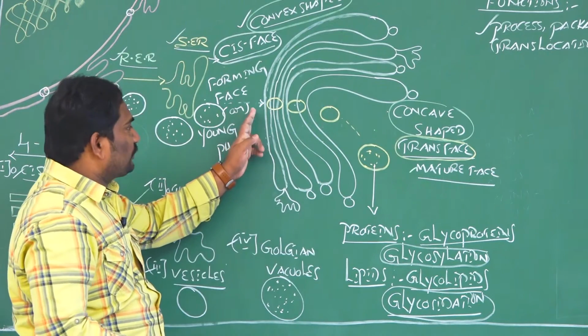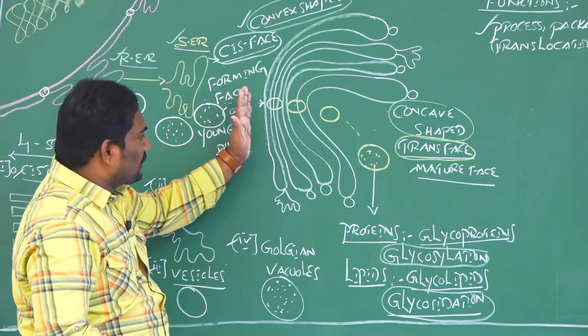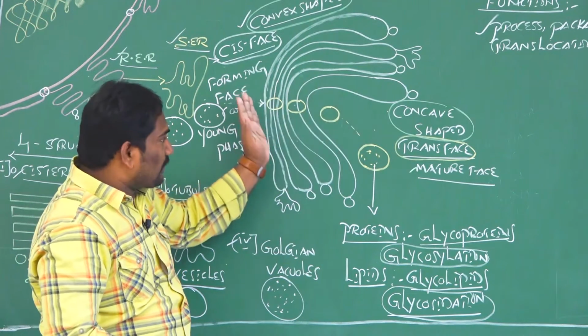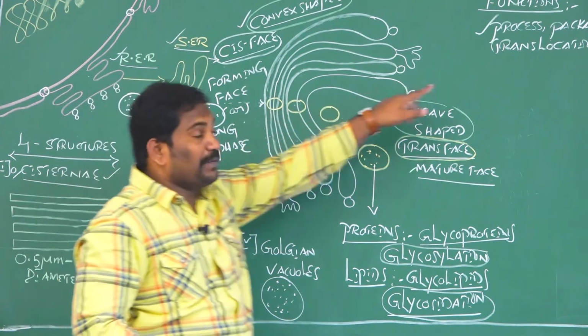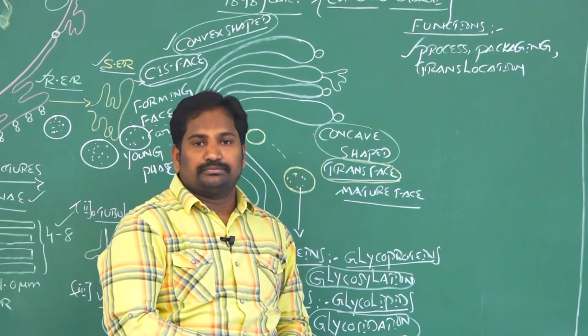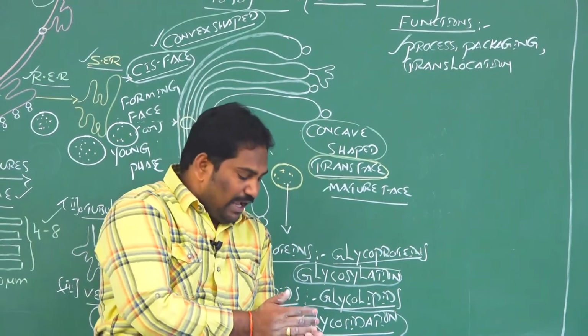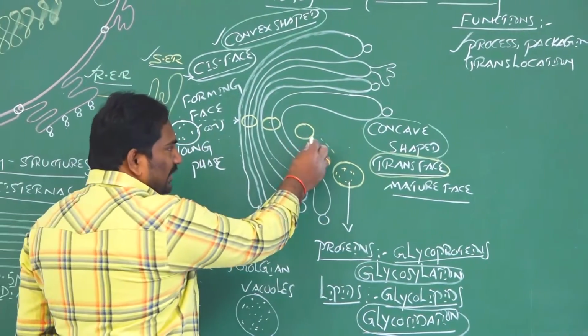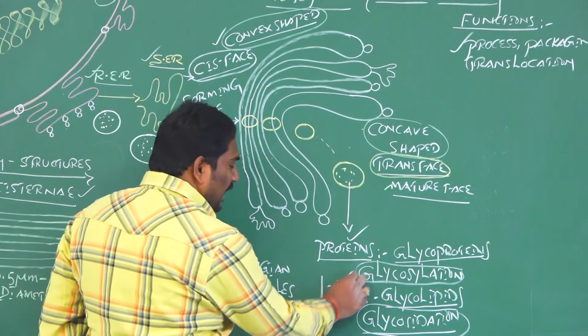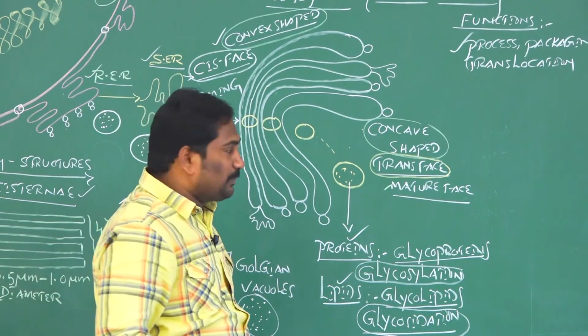The process of transfer of these vesicles from the cis phase to the trans phase, and packaging and processing of these vesicles, happens in the Golgi complex. It is one of the functions. Clear? And one more. The Golgi complex transfers these modified proteins, glycoproteins, and modified lipids, glycolipids, based on the requirements.